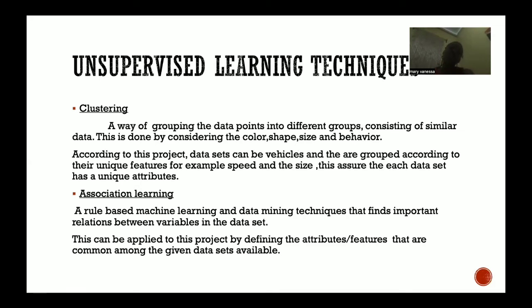Then we also have unsupervised learning techniques, which include clustering. Clustering is a way of grouping the data points into different groups consisting of similarities. For clustering, we group data according to the resemblance it has. For example, it can be in terms of shape, size, the behavior. So according to this project, datasets can be vehicles or Ubers, because we are dealing in transport.